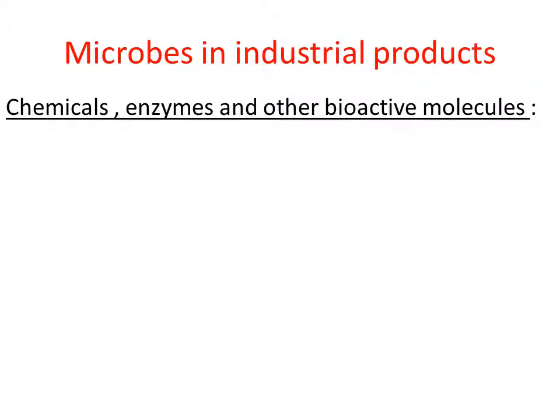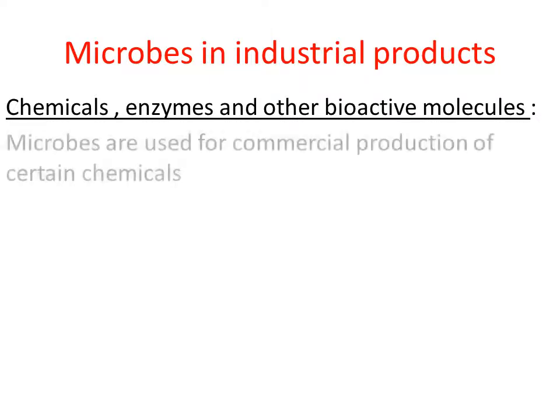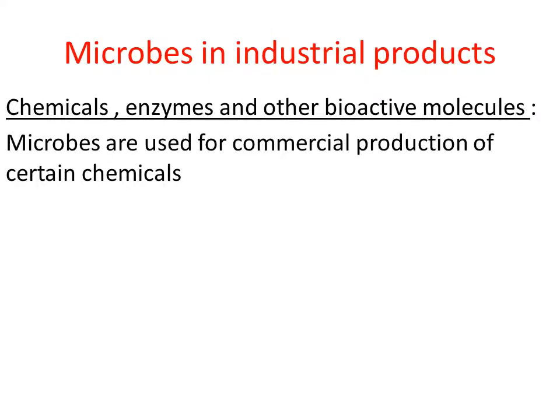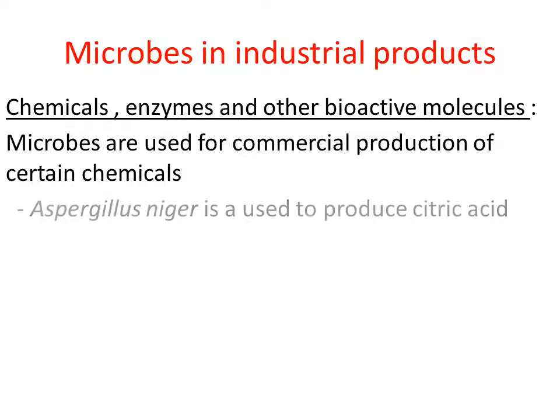right? Whenever we talk about industries, the products are produced in large amounts, that means in bulk, right? So some chemicals are commercially produced in the industries by using microorganisms. The best example of a chemical produced is citric acid.